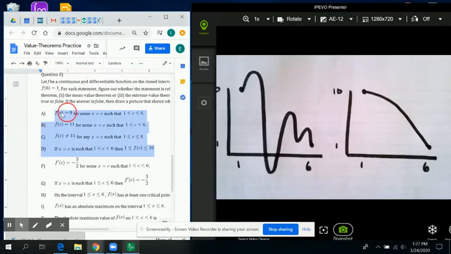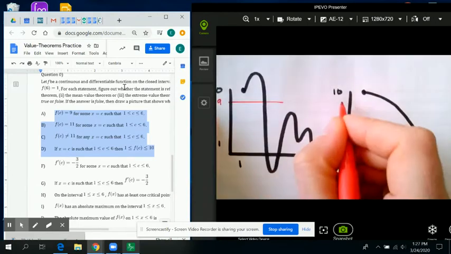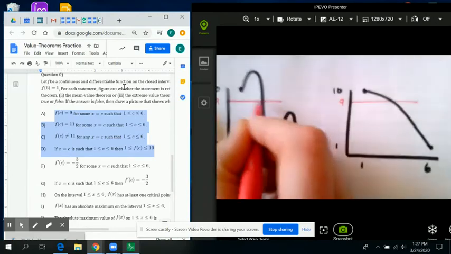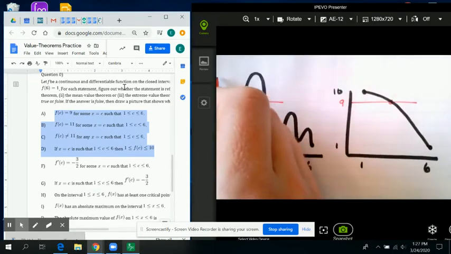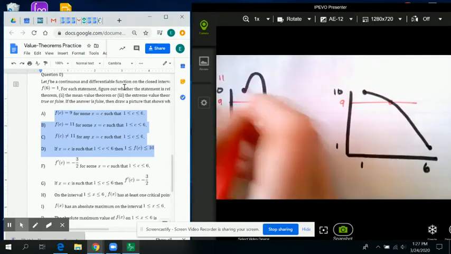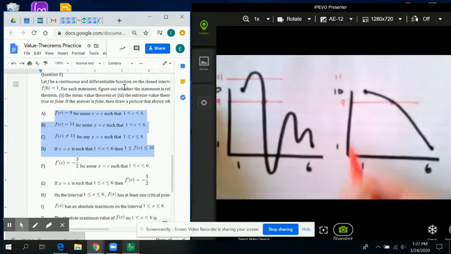So the first 4 statements here are all referring to the intermediate value theorem. A is true. The reason A is true is that 9 is right here. So by the intermediate value theorem, the curve has to hit 9 at some point. Now B is false. And the reason B is false is because while this one hits 11, 11 is not in the range between 1 and 10.